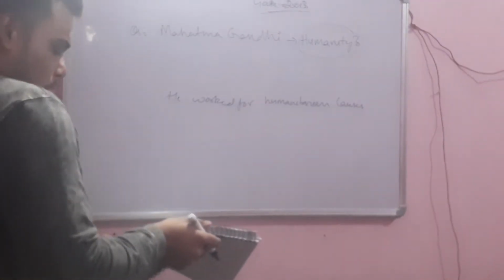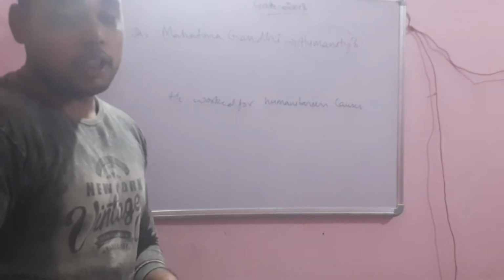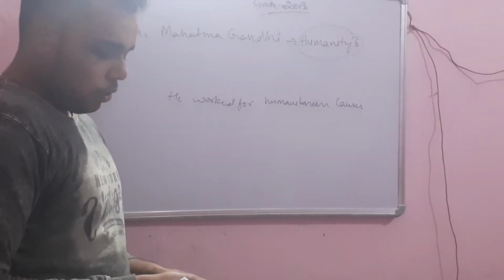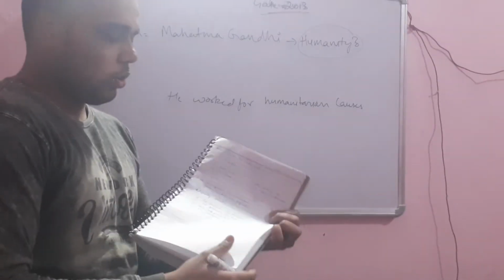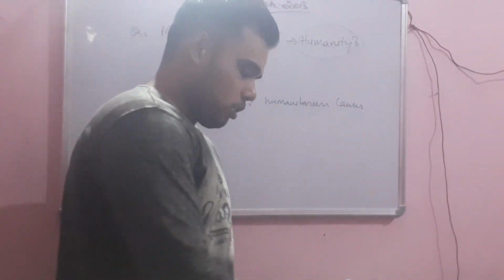He displayed modesty in his interaction. That is also incorrect. He was a fine human being. That is also a statement which does not prove anything. That is why the statement about humanitarian causes is correct for the question, Mahatma Gandhi and humanity. So that is your correct option.